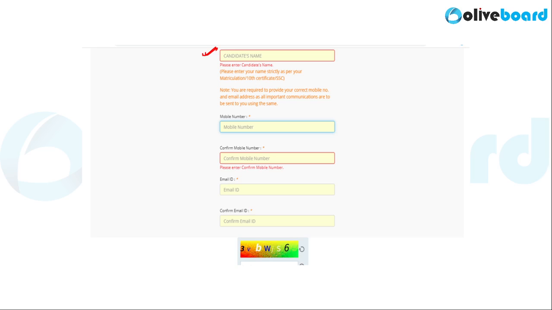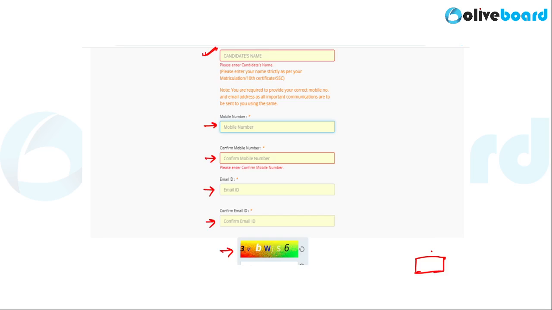Now, as you have filled the name, move on to mobile number. Now, this mobile number should be re-entered in this column. Any communication that the Ministry of Home Affairs wishes to transfer to you, they will use an SMS or email to send you communication. So make sure that you have functioning email ID and mobile number through which the Ministry of Home Affairs can send you important information like the release of the admit card and the date of the examination. Now, as you furnish these details, you can fill up the CAPTCHA and finally click on the submit button at the end of the page.